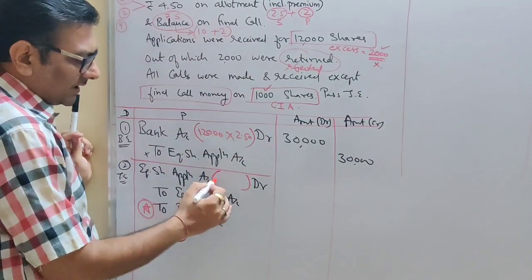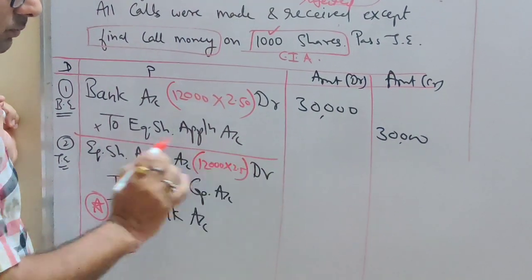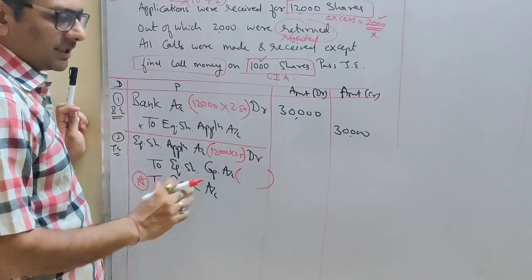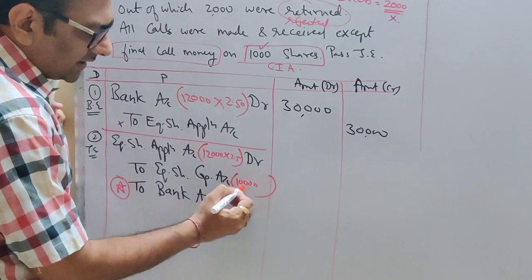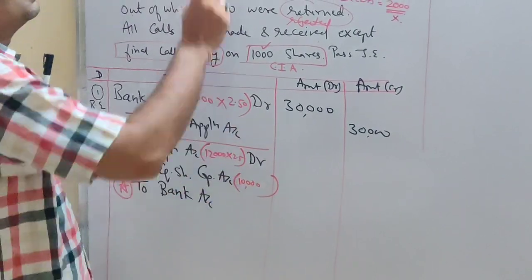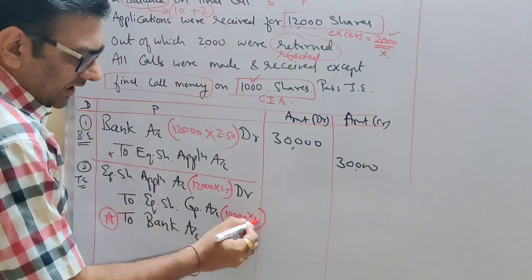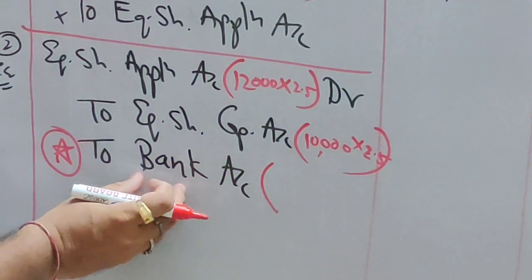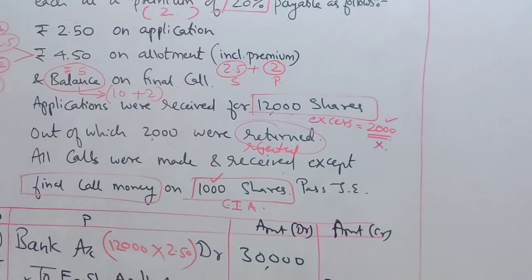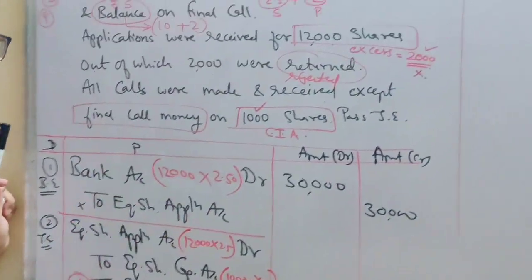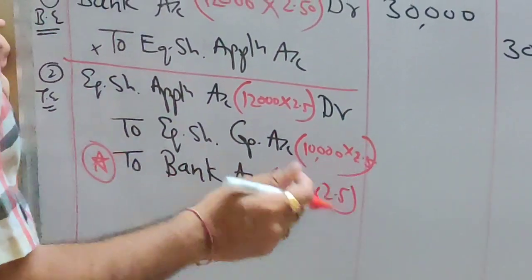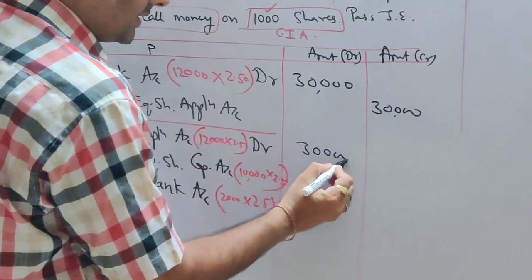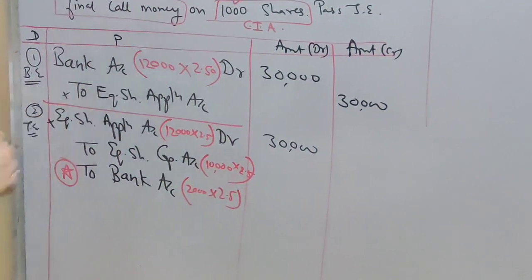Application money will be the same calculation, 12,000 into 2.5. How much you will transfer to capital account? The number of shares allotted. So how many shares did you allot? 10,000, because the company can't allot more than the offer. So 10,000 shares were allotted at 2.5 per share. How many shares you rejected, student? 2,000. So 2,000 shares you rejected, students, and on each share you collected 2.5 as application. So this amount will remain the same, so that your application account gets cancelled completely.